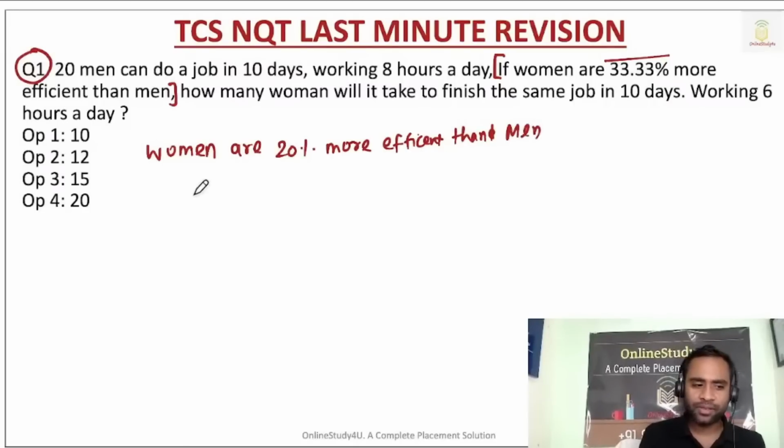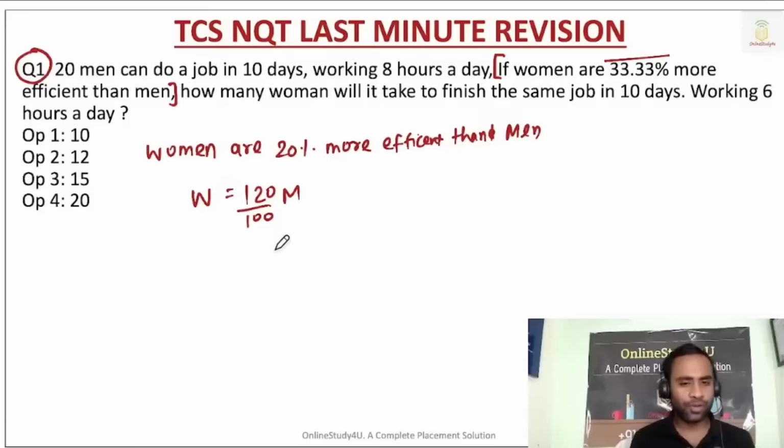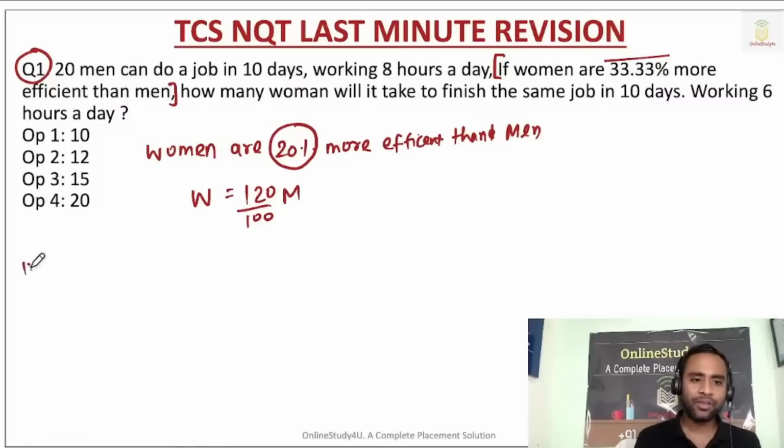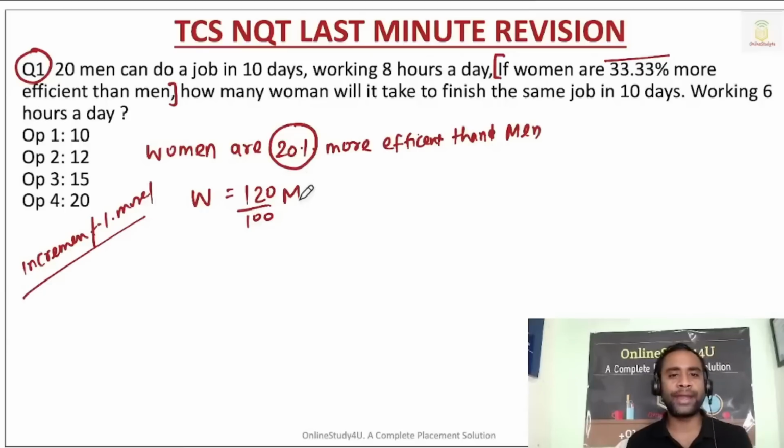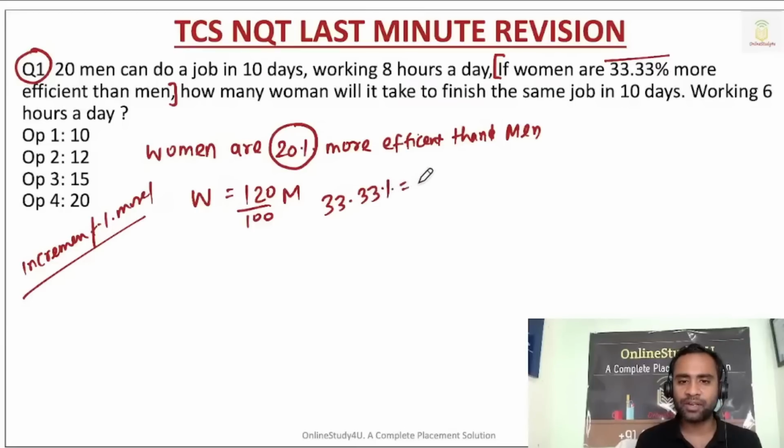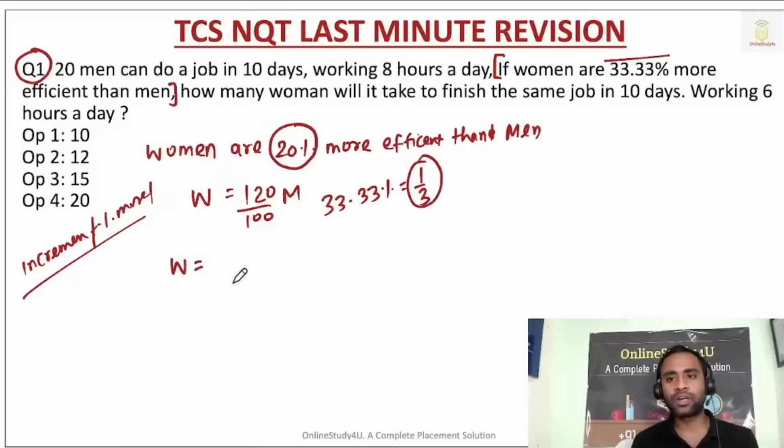Now how can you write this? Women is equal to 120 by 100 into men, right? I have told you, if there is an increment, if there is a percentage more, in that case you add it to 100 and divide by 100. Now 33.33 percent is nothing but 1 by 3. Clear or not? Okay, now so women are 33.33, that means women are 1 by 3, right?